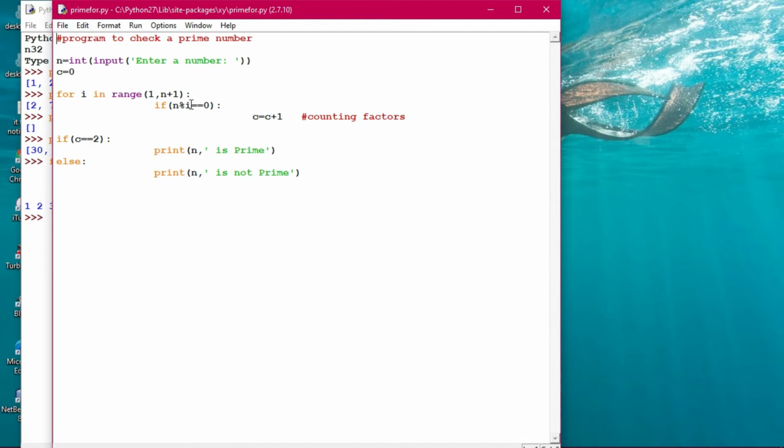And n modulus i means that every time it is dividing the number by each and every number, and if the remainder is 0, in that case it is counting the factors. If the factor count is 2, in that case it will be printed as prime. So we all know that whenever we are determining a prime number, we have to detect whether it has exactly two factors. If it is more than that, it will not be a prime number. It will be some other kind of number.